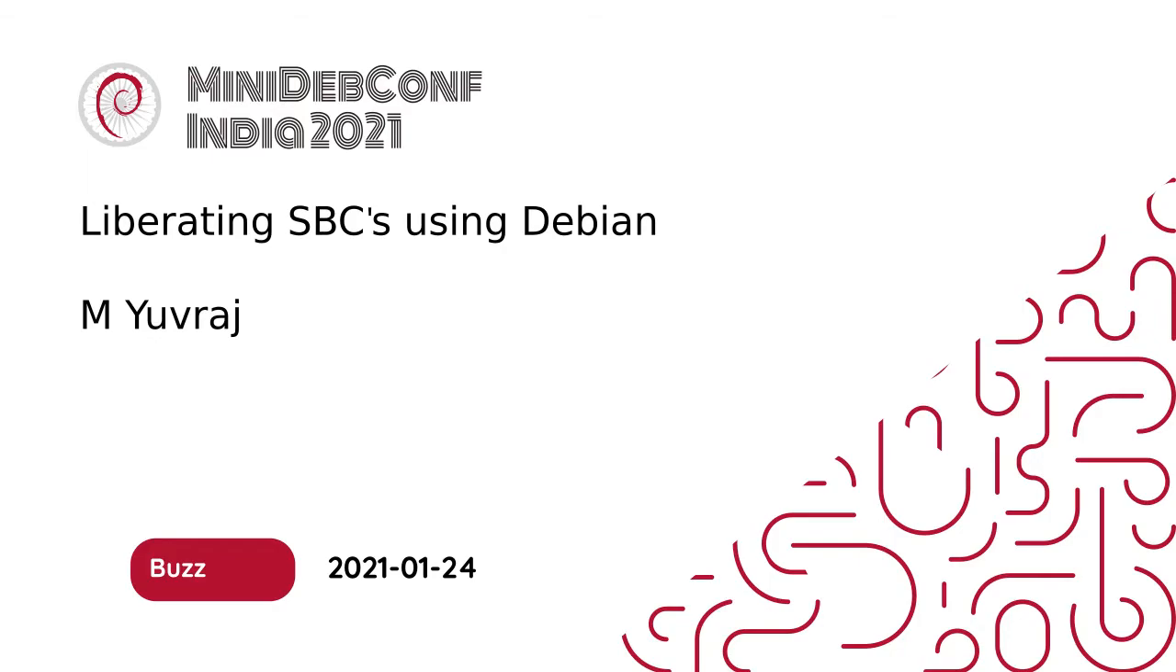Now we have a 20 minute short talk on liberating SBCs using Debian by Yuvraj. We generally use single board computers for different home and project purposes. But do we know the schematics and PCB layouts? Free and open source hardware like Olimex gives full freedom to all these schematics and designs. Debian also has distributions for these ARM-based machines, which makes this whole hardware and software stack free and open source.